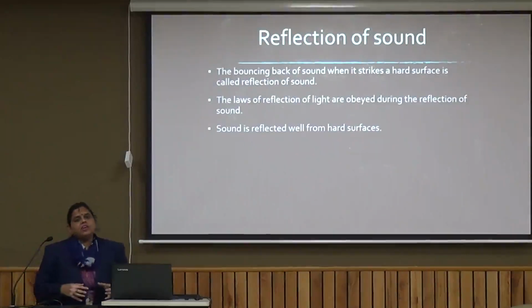And the laws of reflection of light which we have studied, angle of incidence being equal to angle of reflection, and the incident ray, reflected ray and normal all lying in the same plane, the same laws of reflection are applicable to reflection of sound also. And sound will be reflected well by hard surfaces, and porous surfaces will absorb sound.